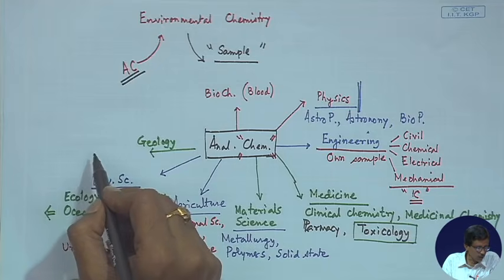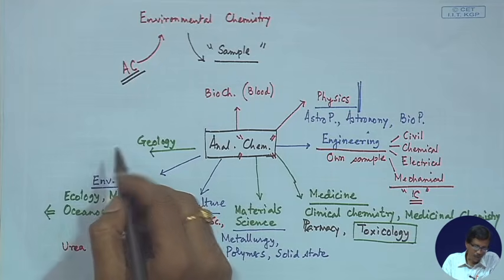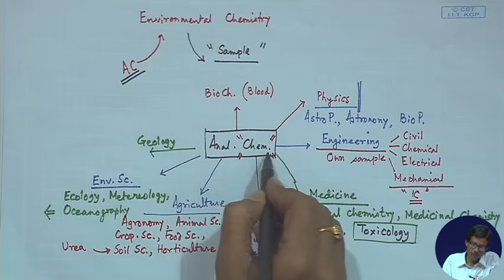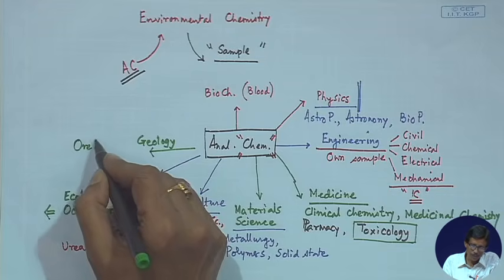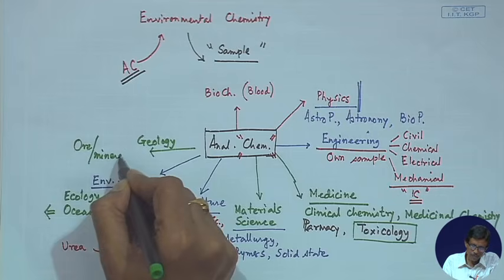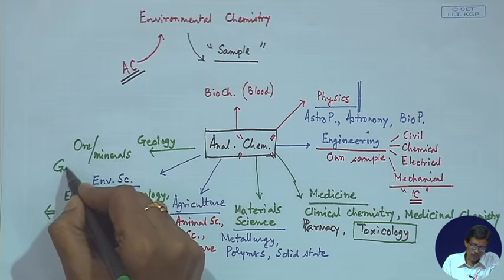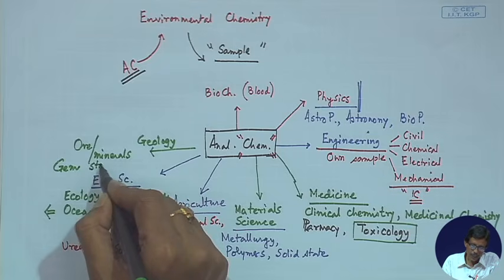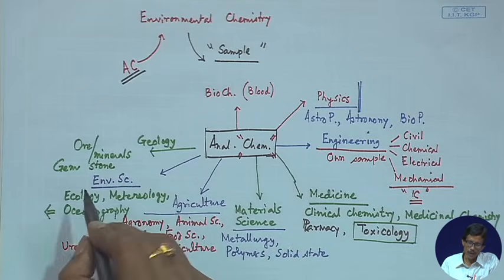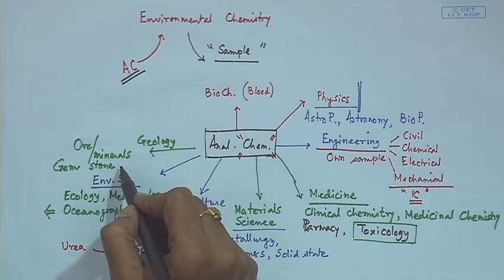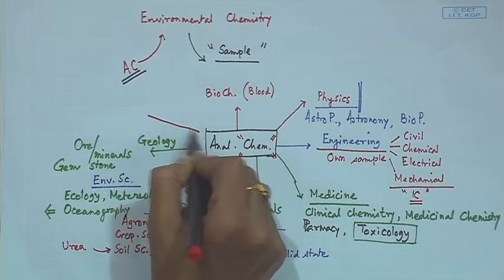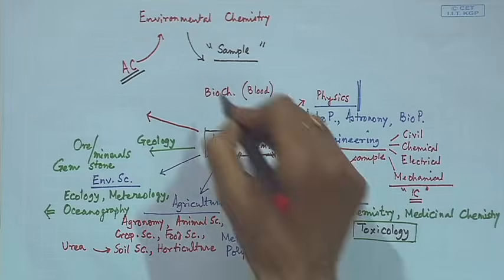So, starting from this geology, the geophysics, the geochemistry and paleontology, all will be benefited from a typical knowledge of this analytical chemistry, where we can analyze the ore sample, or we can have the minerals, or as I told you earlier that how we can analyze the gemstone also, where the corresponding content of chromium, as I told you, is present in case of the corresponding ruby, which can be analyzed by means of this geological subject.